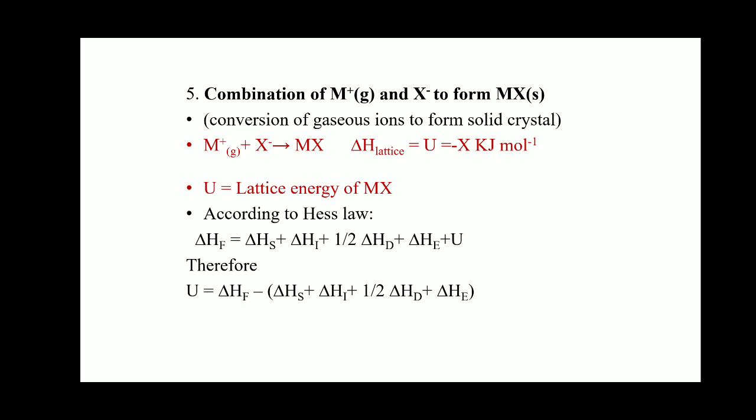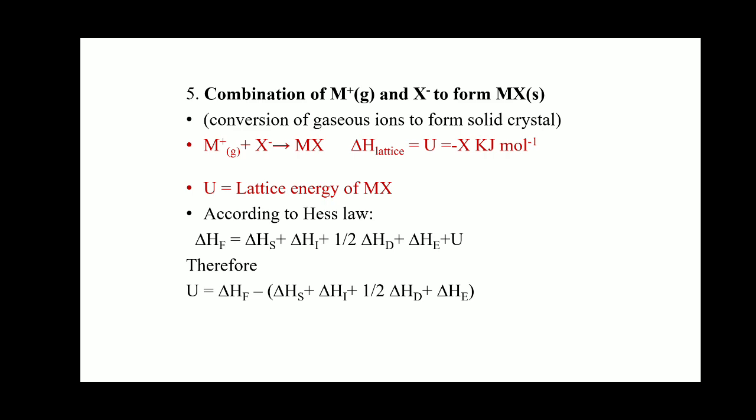Here delta Hf is the heat of formation from the direct method, where reactants combine and form products. These are the five steps by which the ionic compound MX is formed by the alternative method.